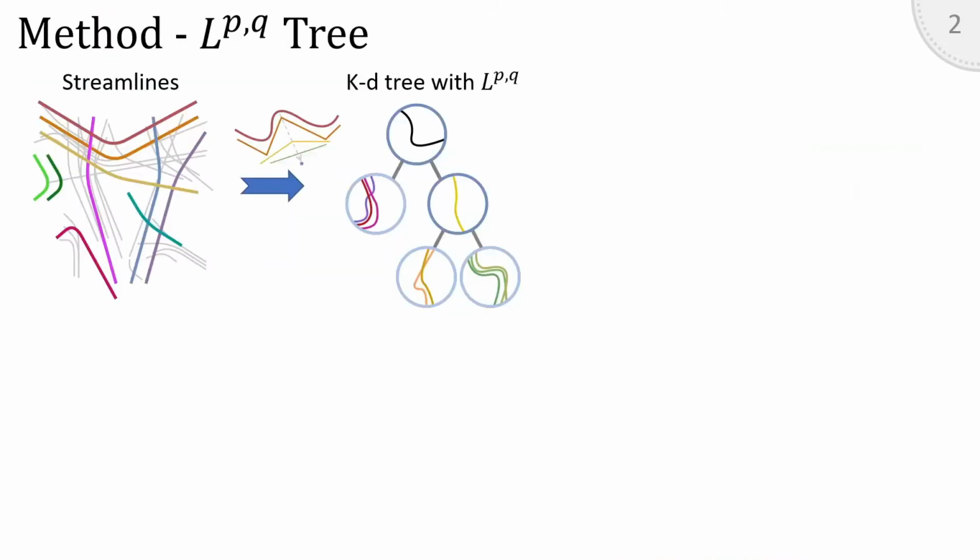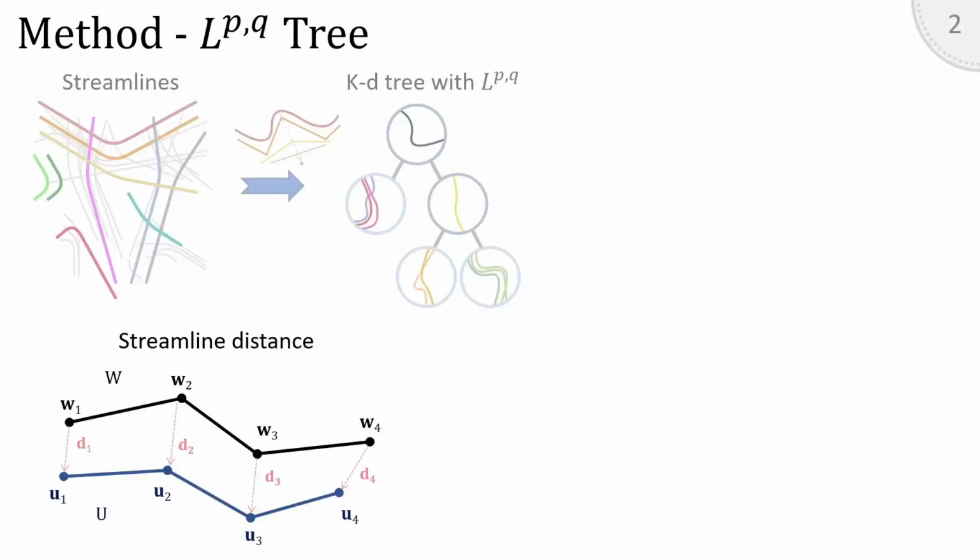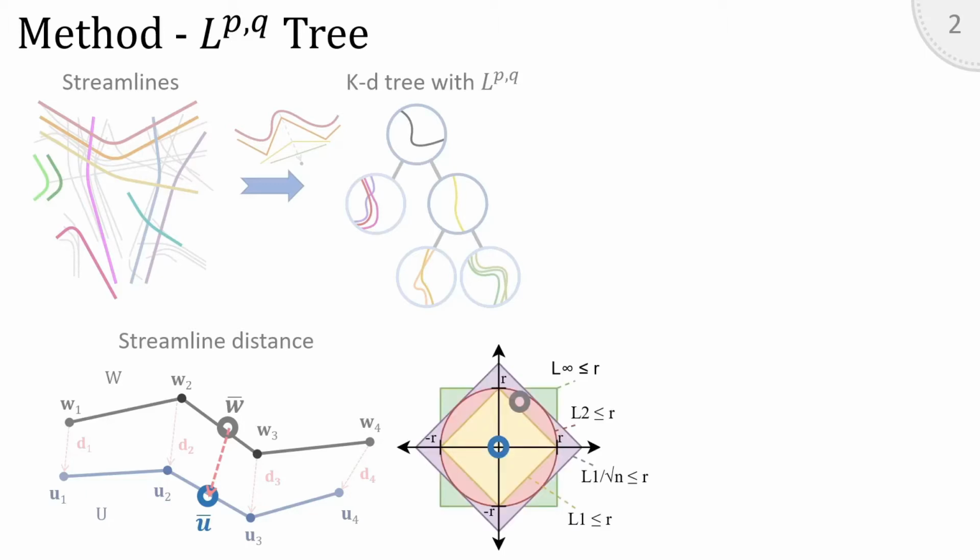To do this, we first simplified streamlines using fewer points, and then we created a KD tree adapted for them. We also use a specific streamline distance that is simply the average distance along the trajectory. This has the nice property that if we take the barycenter of each streamline, we are guaranteed to have a smaller distance than the original full-length distance. And we can use that property to efficiently search for all streamlines in a small radius.